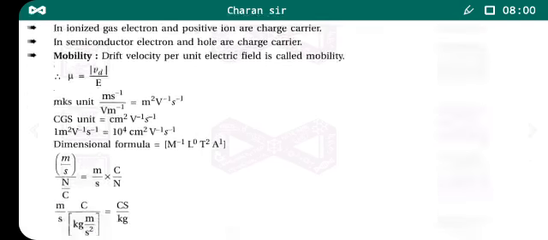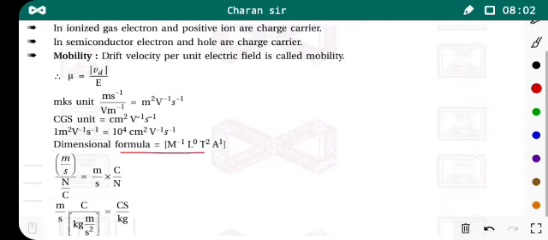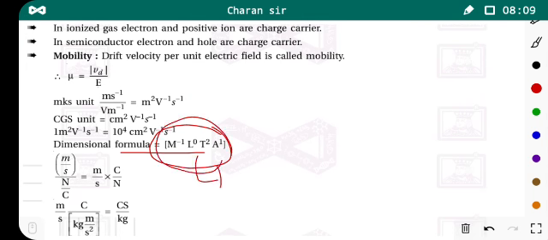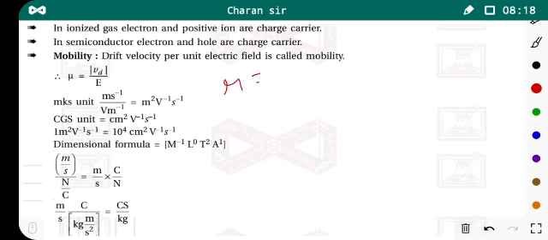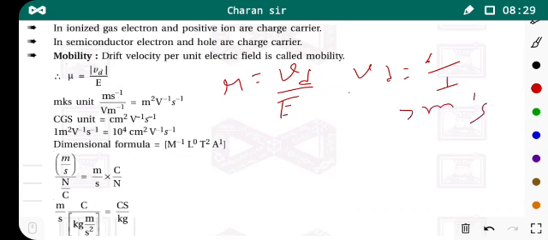Now what is the dimensional formula of the mobility? So that is M inverse L0 T square E1. This dimensional formula we can also derive, from which equations? We know that mobility is drift velocity by E. Now velocity means distance by time, that means meter per second, and here we have electric field.